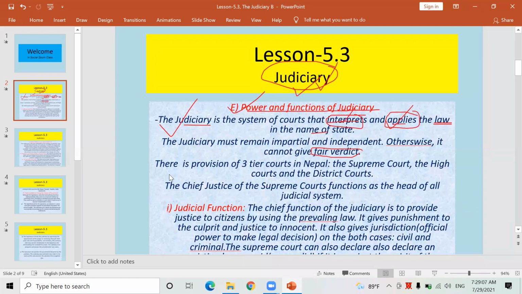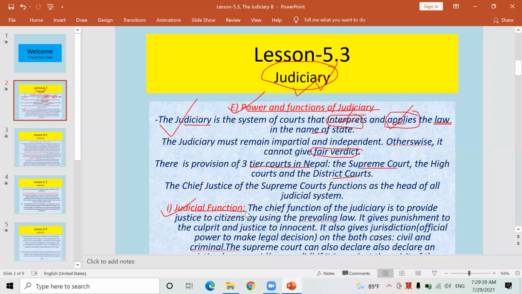Number three, there is a provision of 3 tiers of courts in Nepal. We have discussed in detail yesterday, therefore why describe the Supreme Court, High Court, and District Court again. Now here has been given in detail the power and function of the judiciary. Look here, let's go to the major points.